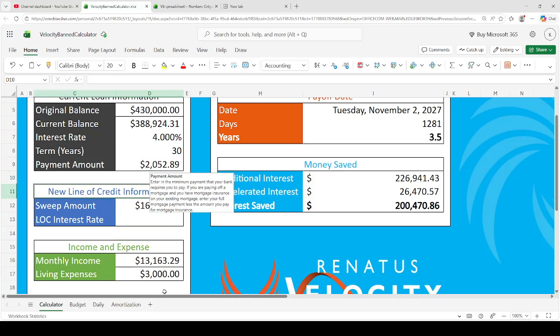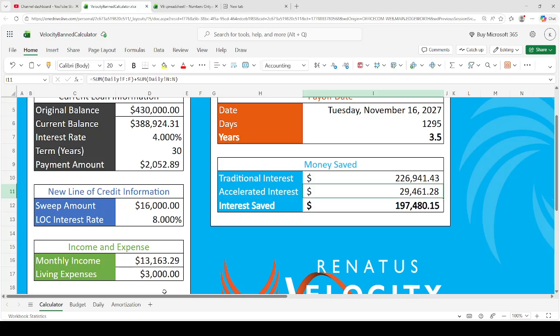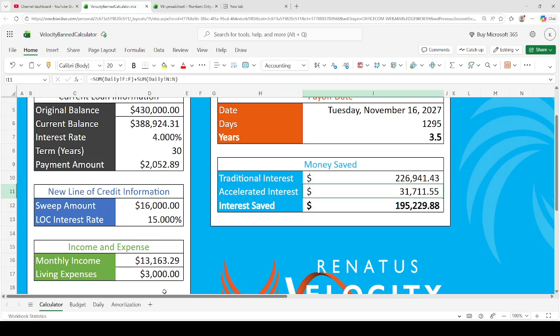Because that's included here. And now what we do is say, hey, this is an 8% line of credit. If we were going to make the minimum payment for the rest of the 30 year time frame, then this is what you would pay. But because we're paying it off early, even if you use an 8% line of credit, you're paying 29 grand in interest. Now, let's say that we couldn't get an 8% line of credit. Oh my goodness, the interest rate almost doubled, right? You know how people freak out about 6 to 7%, 7 to 8%, OMG, right? So let's say you use 15. Oh, we pay 2 grand more. And then we'll do 30%, so it's 5 grand more, right? So obviously interest rate does matter.